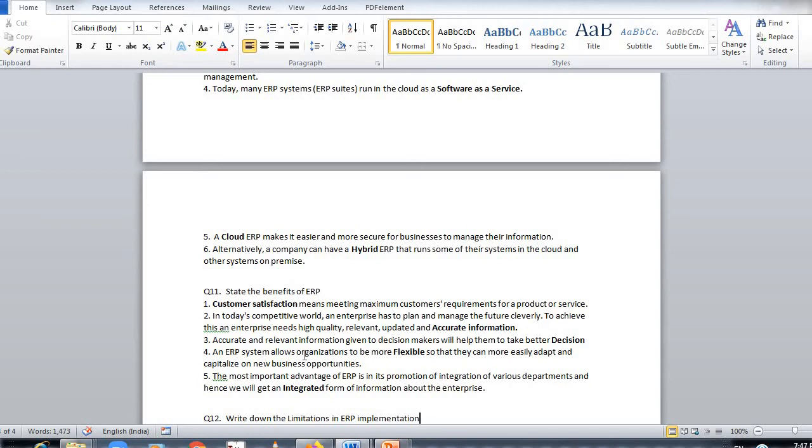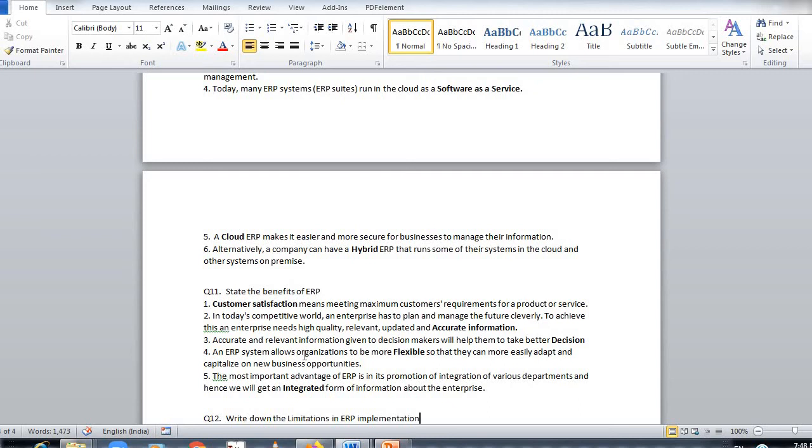To achieve this, an enterprise needs high quality, relevant, updated and accurate information. How will they get information? Through ERP software. Accurate and relevant information given to the decision maker will help them make better decisions. The ERP system allows the organization to be more flexible, because various data analyses can be done. There are many software tools for big data that analyze all the data, and based on that a manager can take decisions and capitalize on new business opportunities.